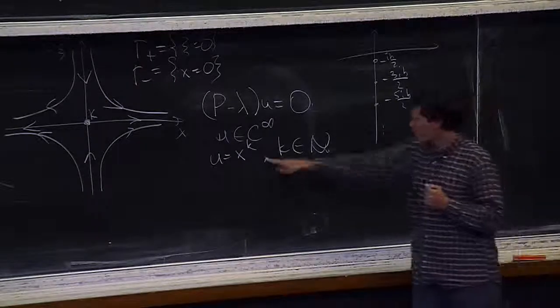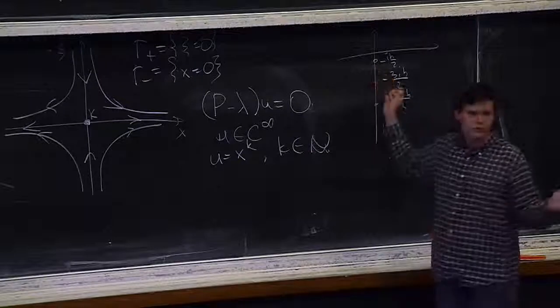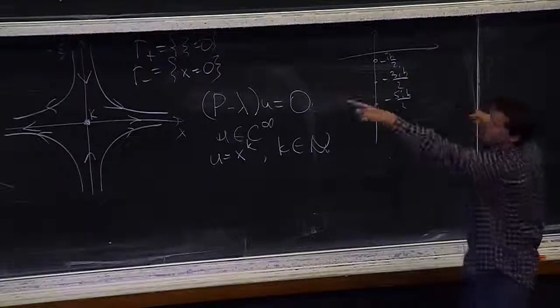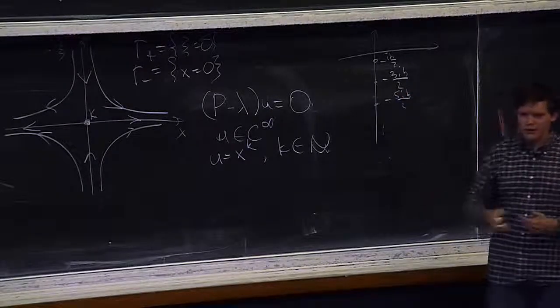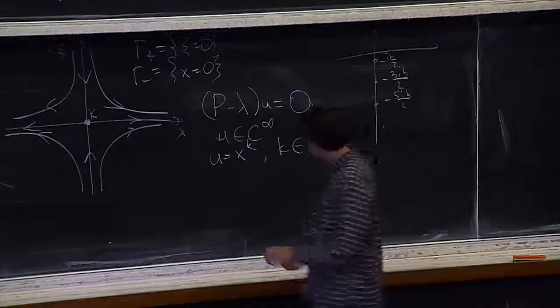So for example, a constant function would correspond to a resonance at minus ih over 2. And that's exactly the size of the gap that we promised. And then if you compare it with these farther gaps, you can see that the result is essentially optimal. It has to be. OK.